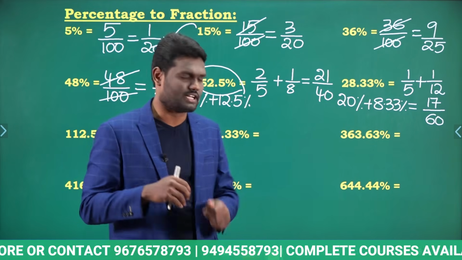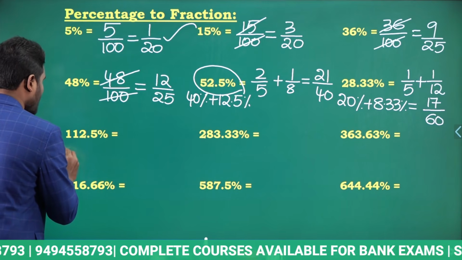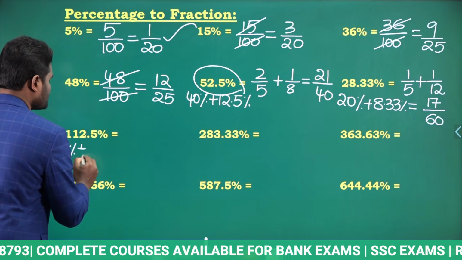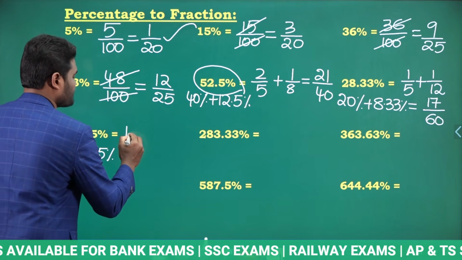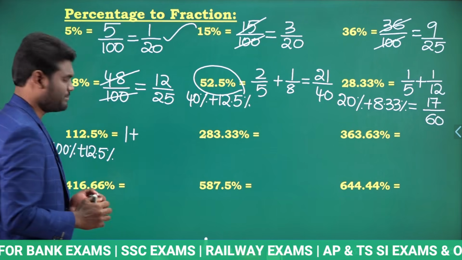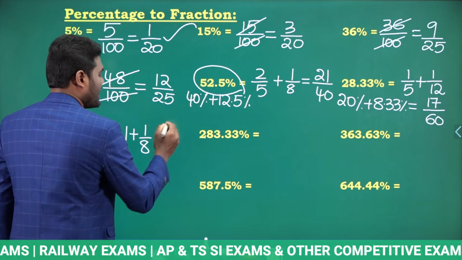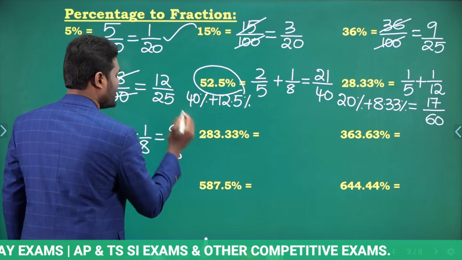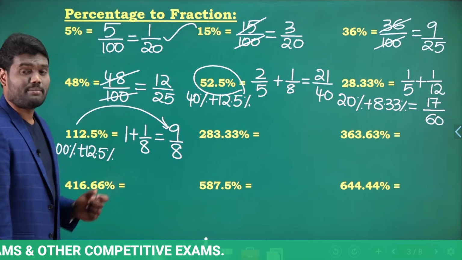That is what we have discussed. So I can write 112.5% as 100% plus 12.5%. 100% is nothing but 1 plus 12.5% is nothing but 1 by 8. Now if you add this, it is going to be 9 by 8, which means 112.5% is same as 9 by 8.